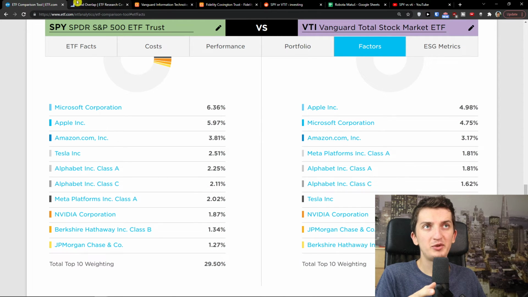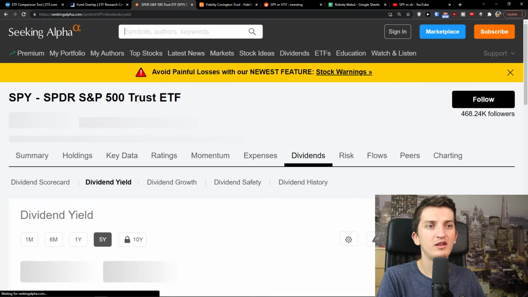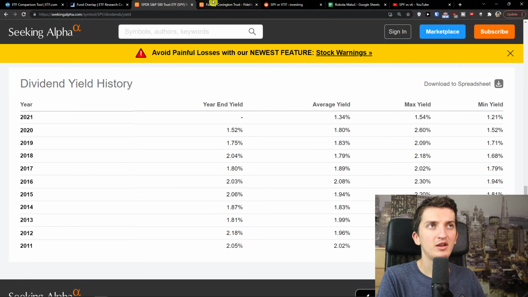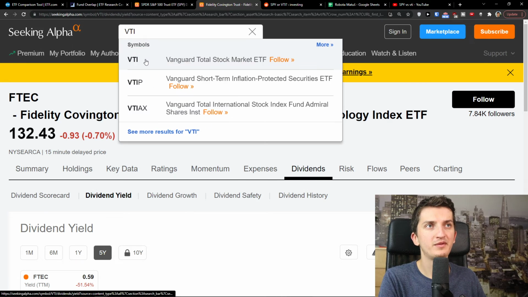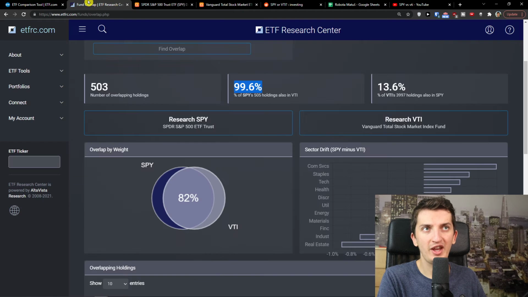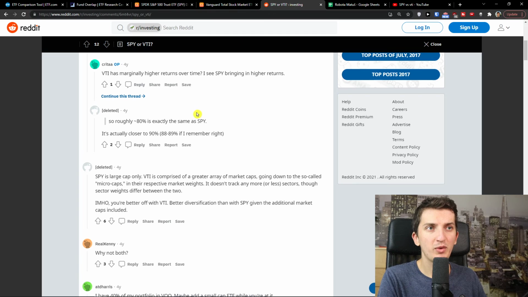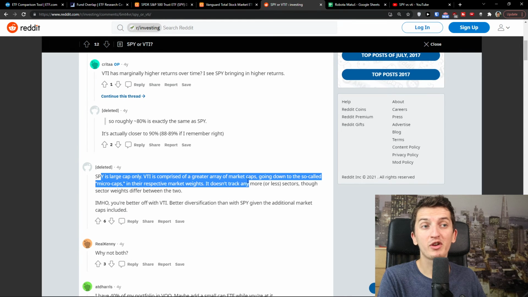And that's pretty much it. Now when you check SPY and VTI, both have a similar dividend yield. It's the same, but it's because the weight here is similar. But yes, when you come here, SPY is large cap only, VTI is comprised of a greater array of market caps, going down to the so-called micro caps in their respective market weights.